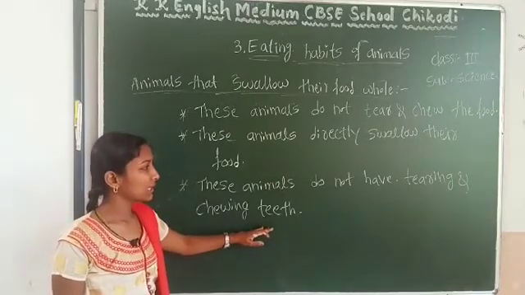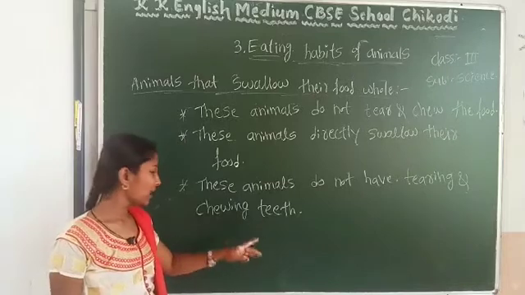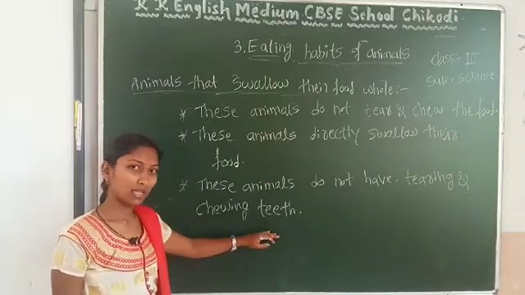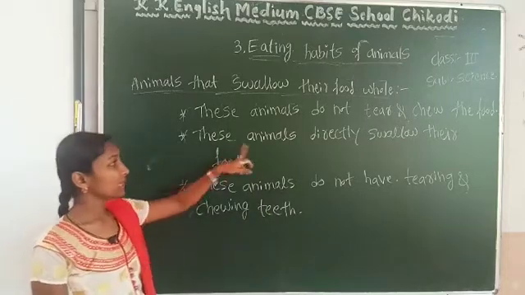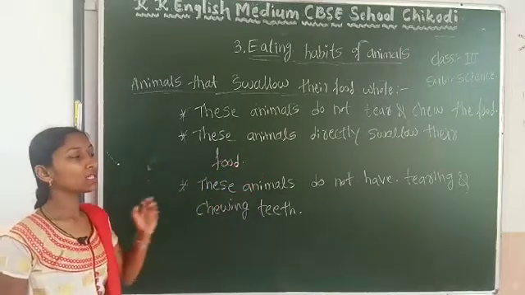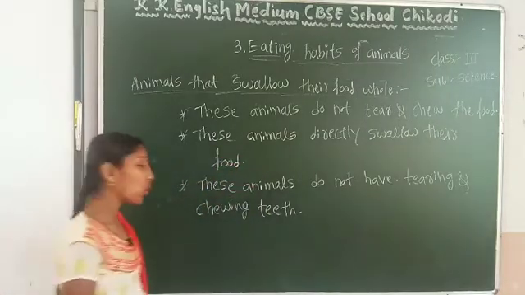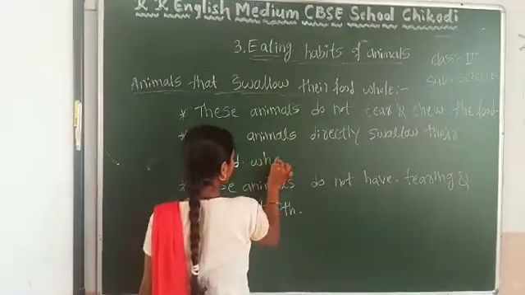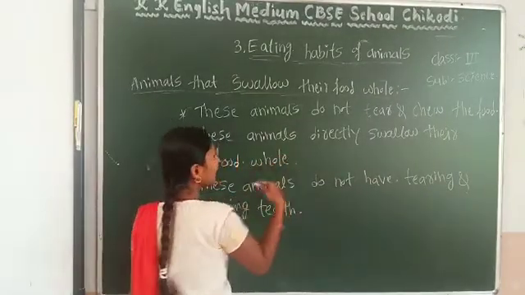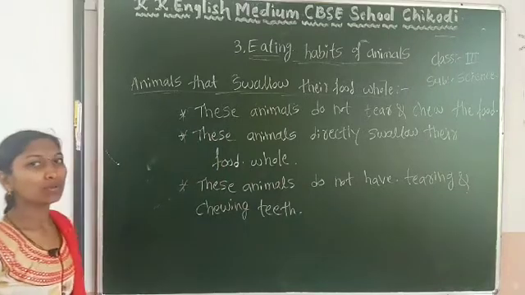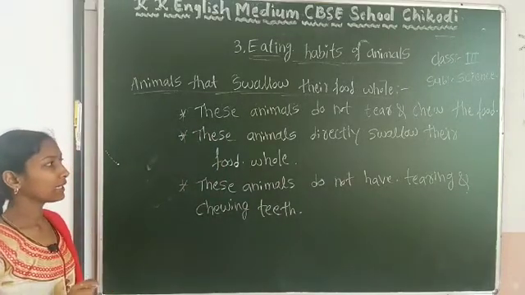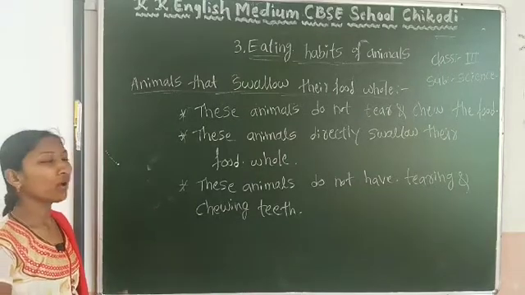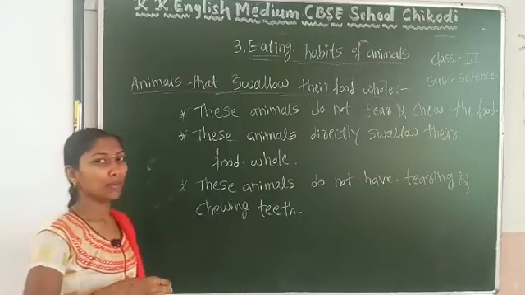Because they don't have tearing and chewing teeth. So because of this reason, these animals directly swallow their food whole. It can't tear, it can't chew. So that's why these animals directly swallow their food whole into the body.